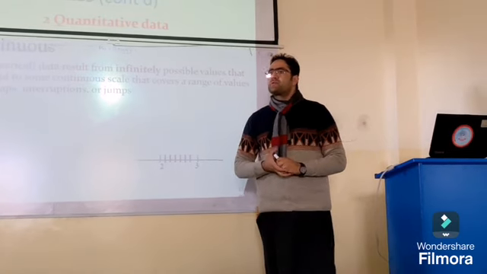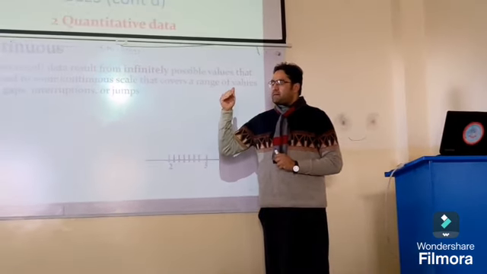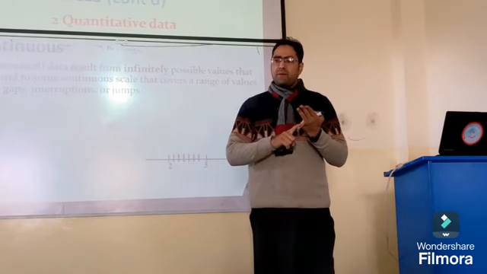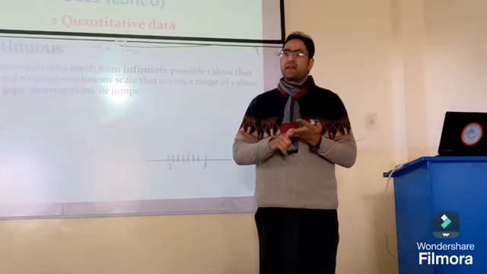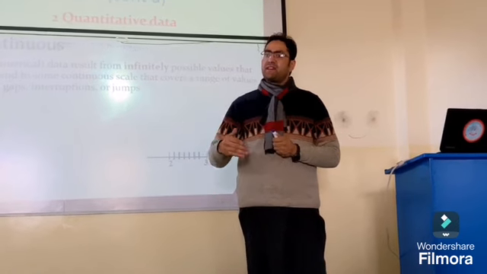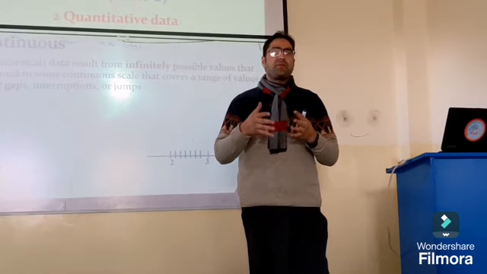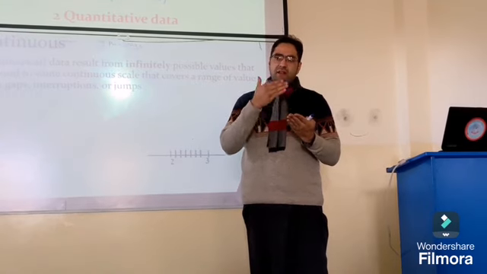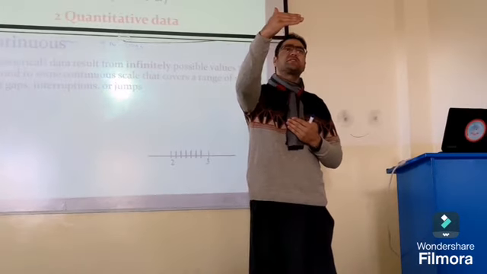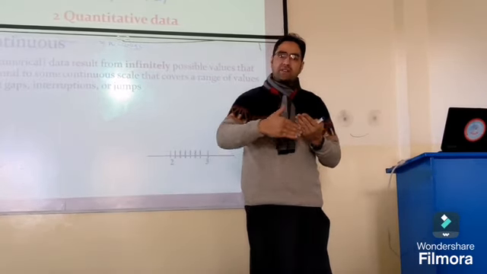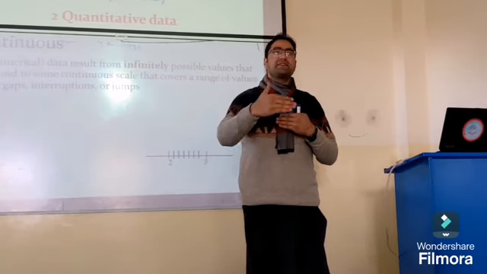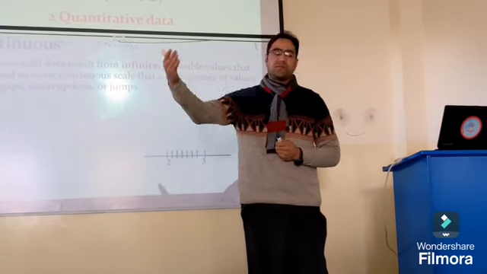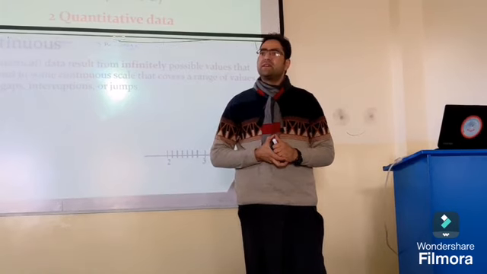For example, if we count shoes, 1 shoe, 2 shoes, 3 shoes, that is discrete form, because the complete interval is not included. Values like this are not continuous. This is not a continuous variable, because 1 shoe, 2 shoes, 3 shoes is a discrete variable.